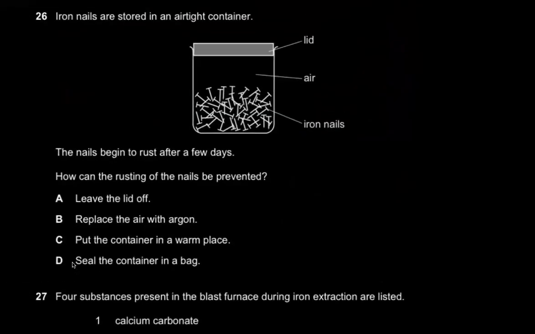Iron nails are stored in an airtight container. The nails begin to rust after a few days because there's air in it. Air contains water vapors, which is H2O, and it also contains oxygen gas in it, right? And for rusting, you need H2O and O2. So it says the nail begins to rust. Obviously, it's going to rust.